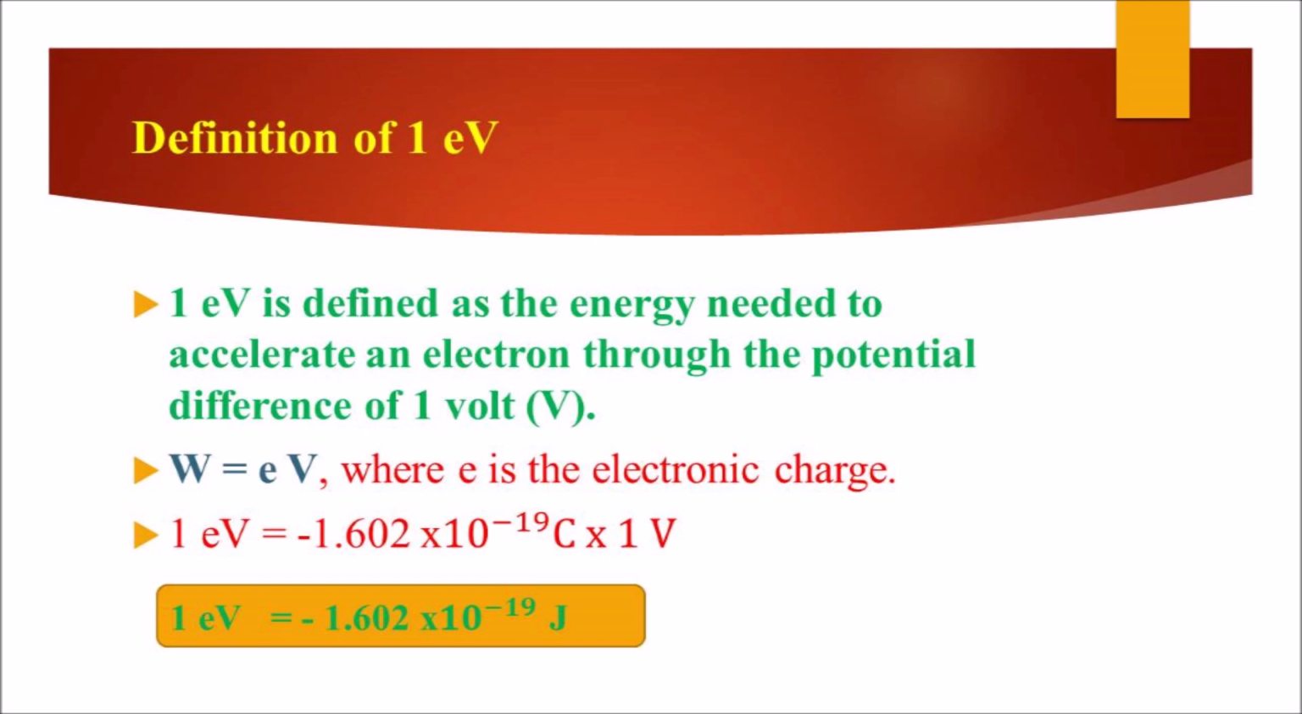Work, a form of energy, can be expressed as e times V. When we express W as e times V, where e is the electronic charge, then 1 electron volt turns out to be minus 1.602 into 10 power minus 19 joule. In terms of magnitude, we ignore the negative sign. Now the value for 1 electron volt is 1.602 into 10 power minus 19 joule.